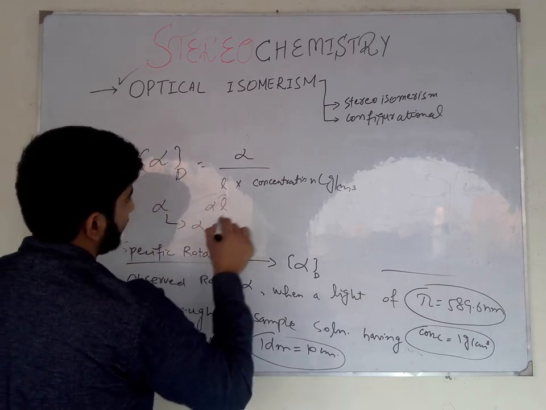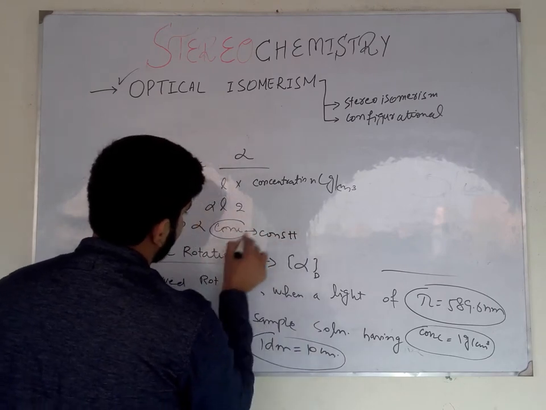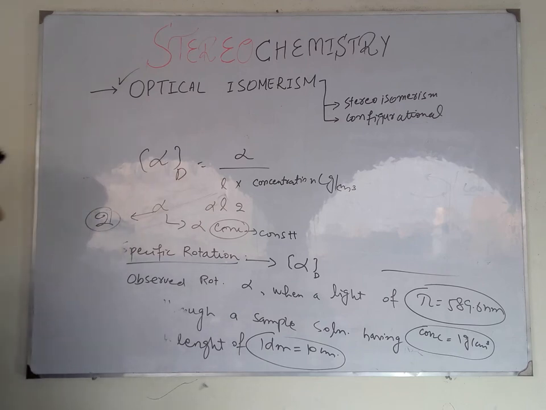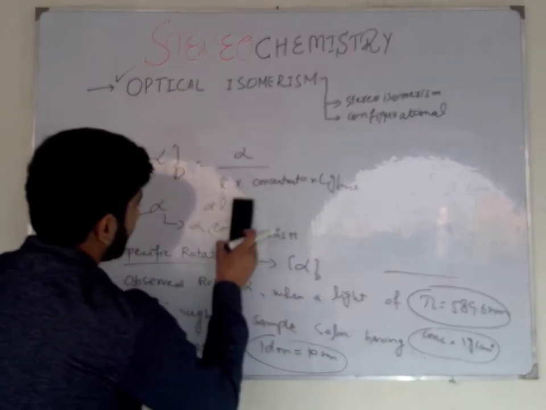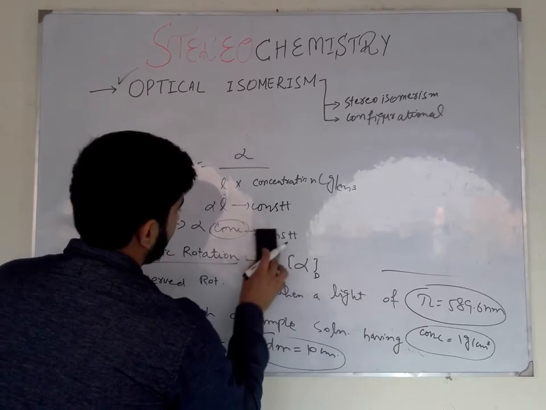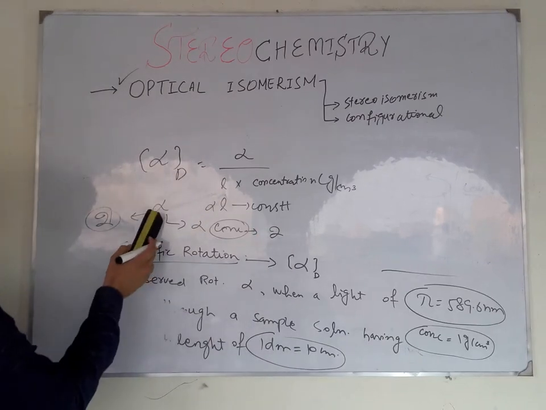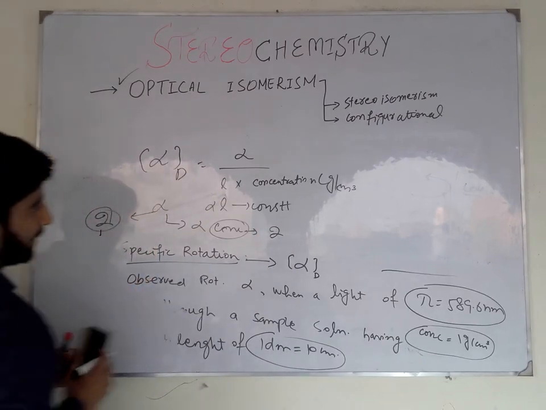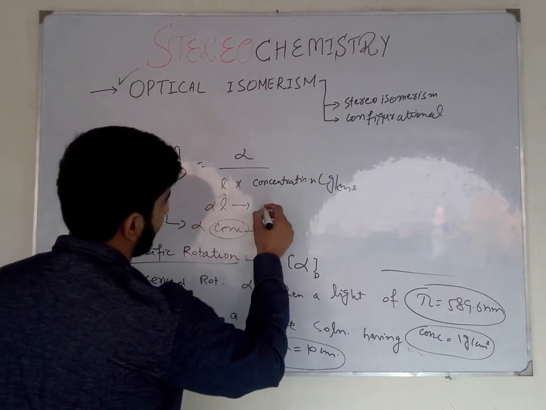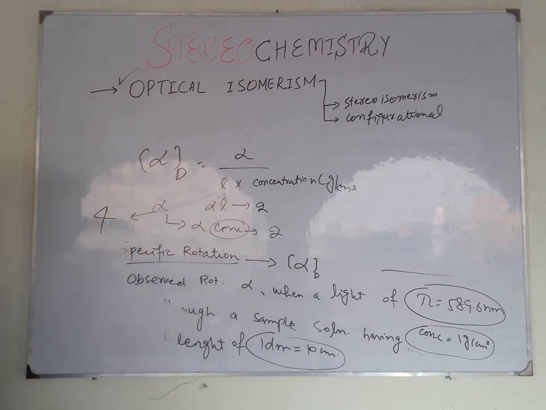Meaning if we double the path length and keep the concentration constant, then our observed rotation also becomes double. And if we take the path length constant and double the concentration, then our observed rotation becomes double. And if we double the concentration and also double the path length, then our observed rotation becomes 4 times.